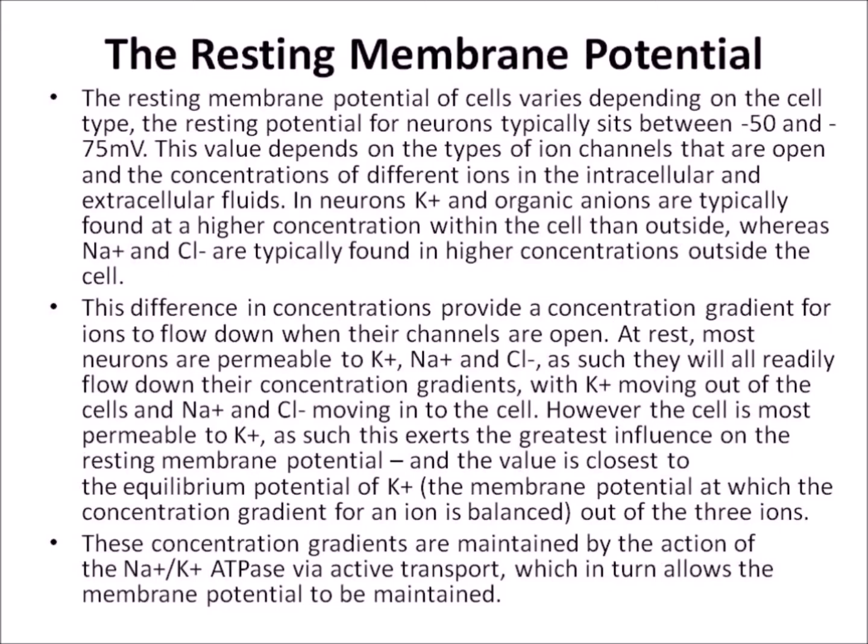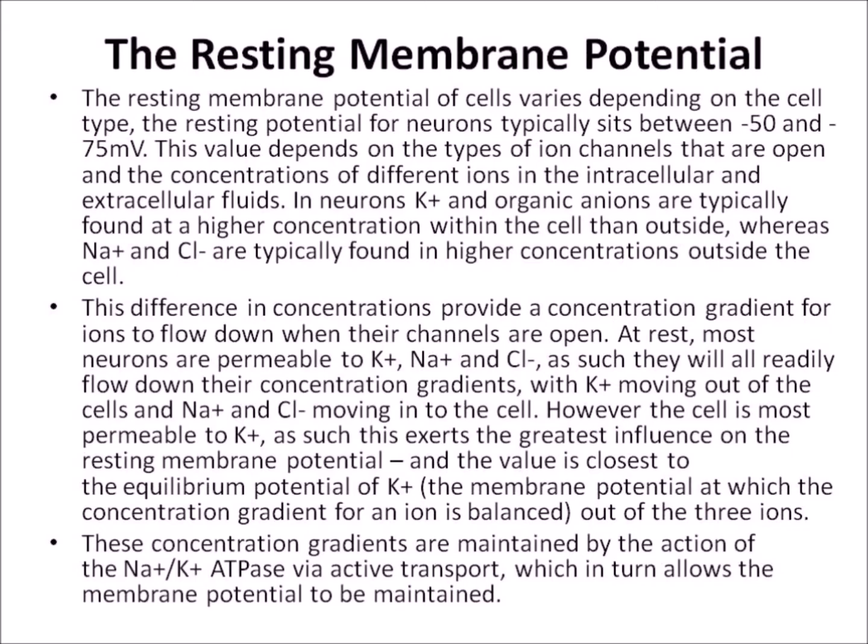At rest, most neurons are permeable to K plus, Na plus and Cl minus ions, such that they will all readily flow down their concentration gradients, with K plus moving out of the cell and Na plus and Cl minus moving into the cell. However, the cell is most permeable to potassium ions, and as such this exerts the greatest influence on the resting membrane potential, and the value is closest to the equilibrium potential of K plus.